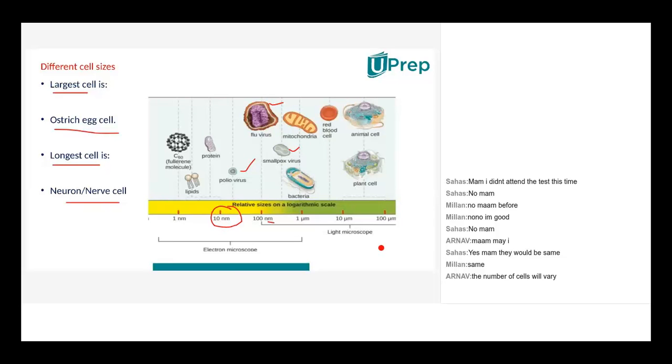Then bacterial cells we find in micrometers. Even red blood cells in humans and animals. And plant and animal cells are somewhat bigger than these bacteria and viruses, but still they are not observed through the naked eye. You have to use a light microscope or an electron microscope. These are a few relative concepts, just to give you an idea how small a virus could be: nanometers, and bacteria somewhat bigger than viruses.